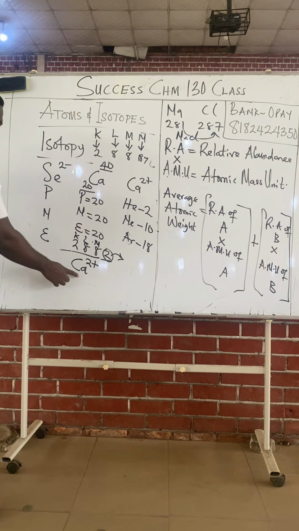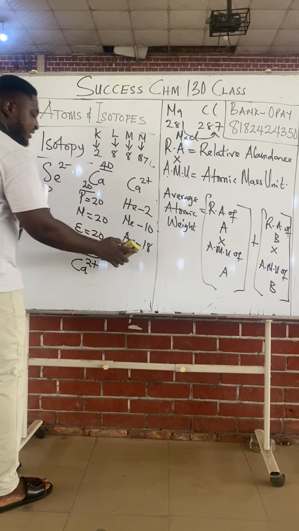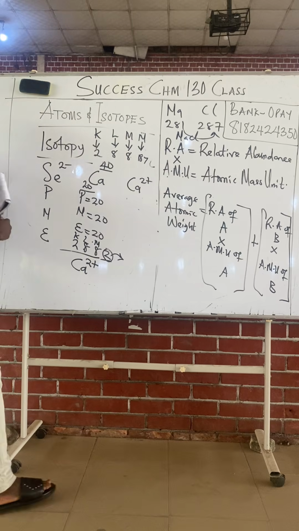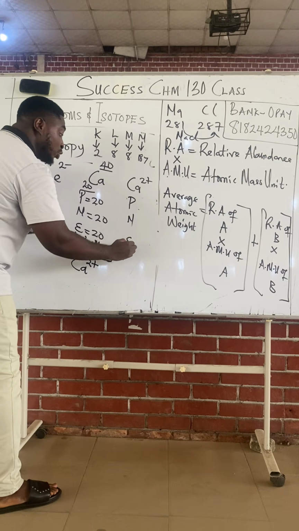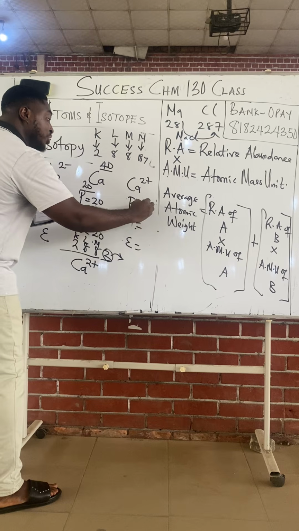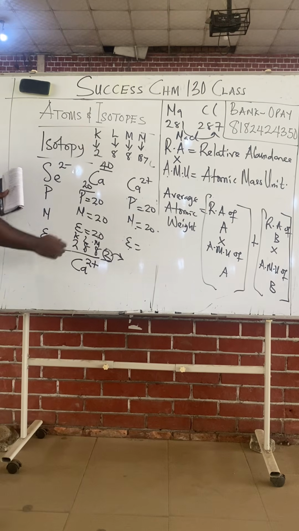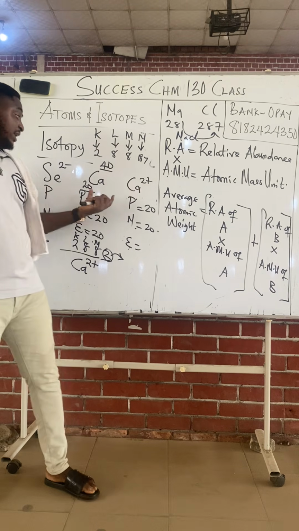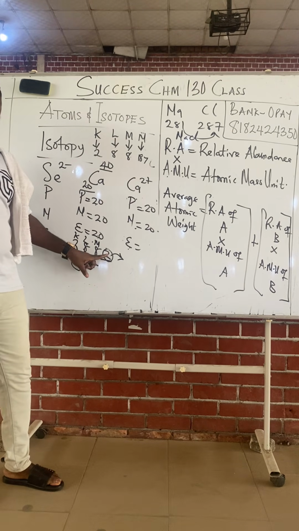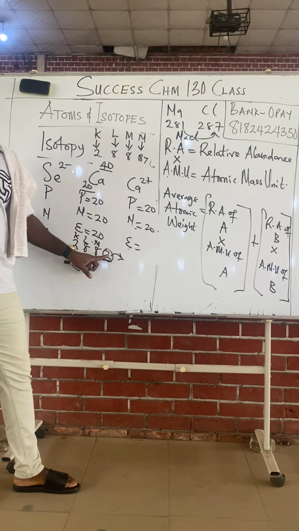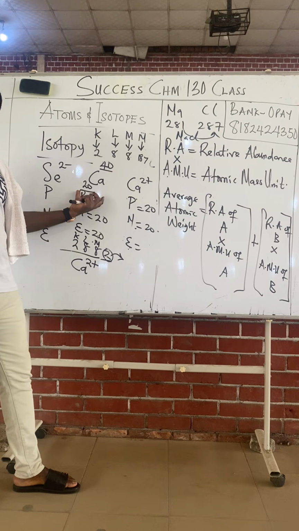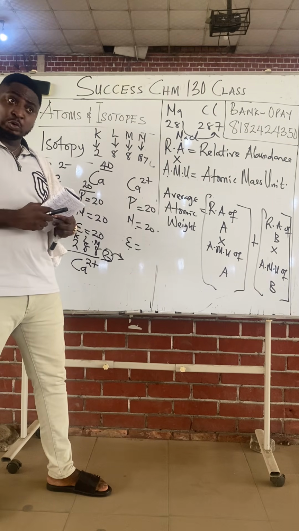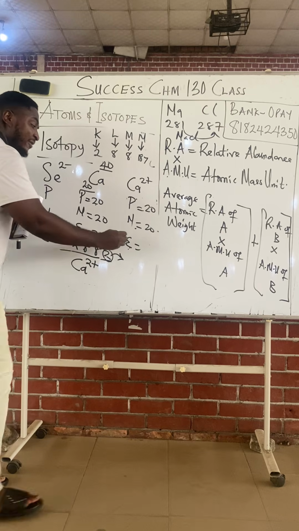So class, Ca2+ is now formed. What brought me to all this is that, class, remember I told you the electrons are the ones that can easily be lost or gained. So class, number of proton, neutron and electron for Ca2+. Proton and neutron will not change, still 20, but electron can no longer be 20. So this is uncharged calcium and this is charged calcium. In this uncharged calcium, it is still 2, 8, 8, 2. These 2 electrons have not been lost yet. But in this charged calcium, 2+ means you have lost 2. So if you had 20 electrons before, what will you have now?